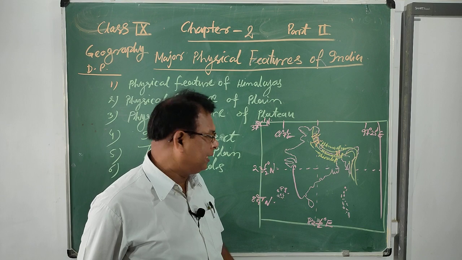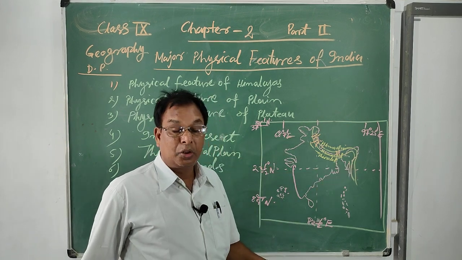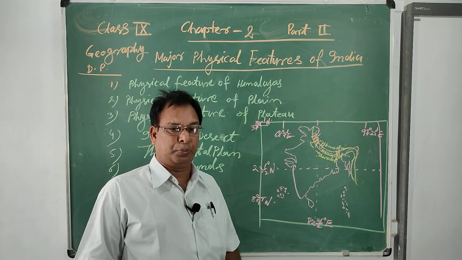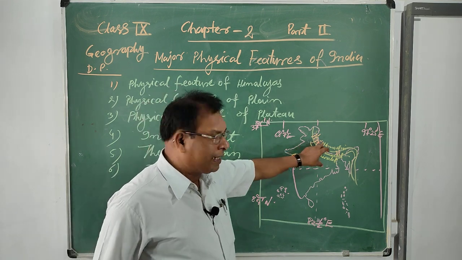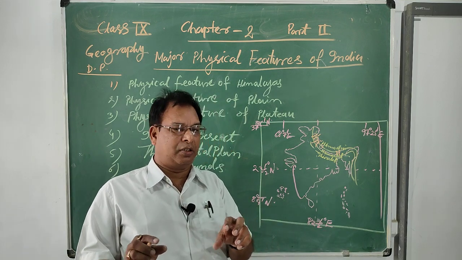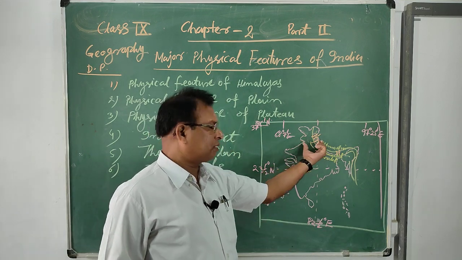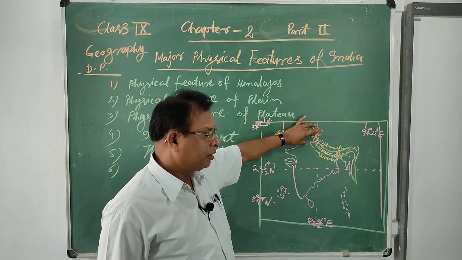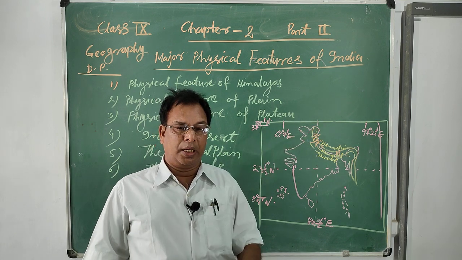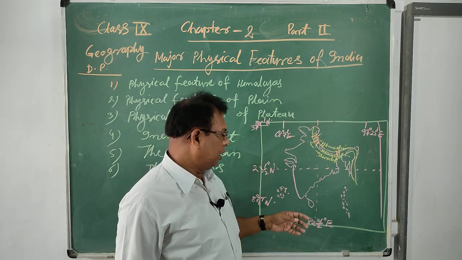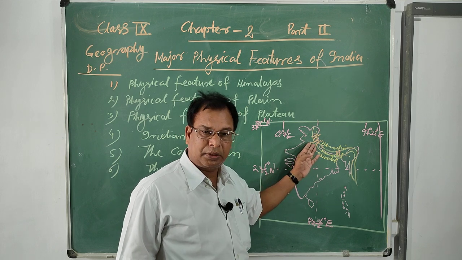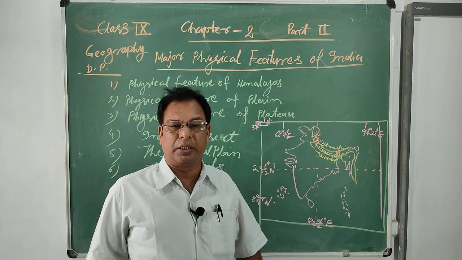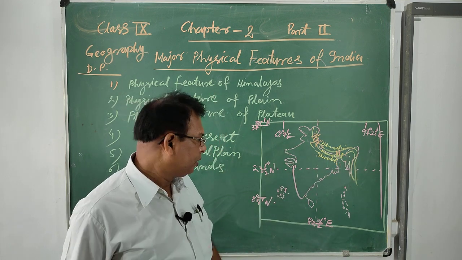The length of the Himalayan ranges from the north to east is 2,400 kilometers. But the widest portion of the Himalayas is not equal. In the western parts of the Himalayas, the widest part is found to be 405 kilometers, but in the eastern parts of the Himalayas the widest is 150 kilometers.